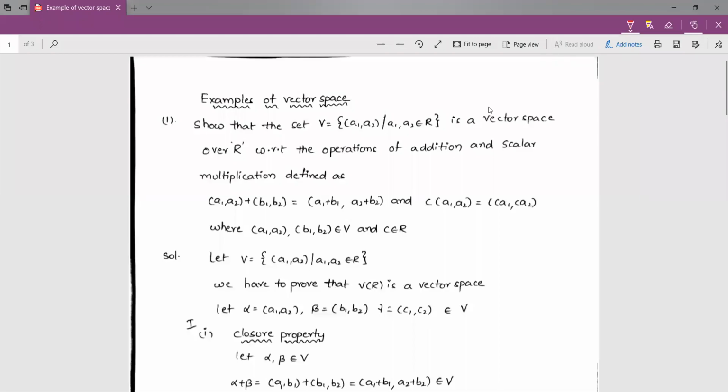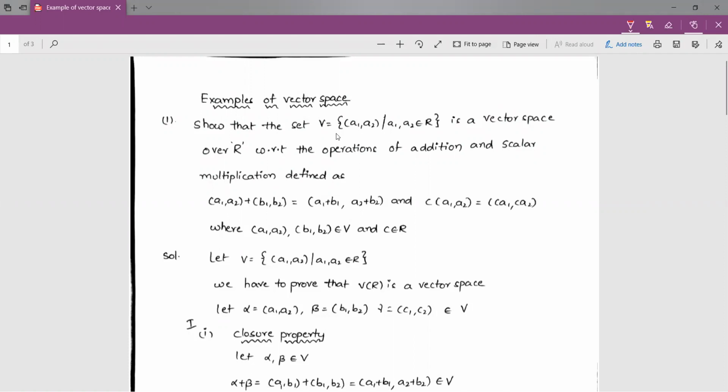So we have already discussed an example on vector space. Now I am going to discuss one more example on vector space. So coming to the example, show that the set V is equal to the set of (a1, a2) where a1, a2 belong to capital R.